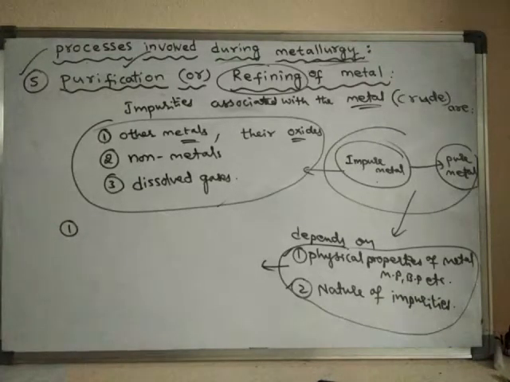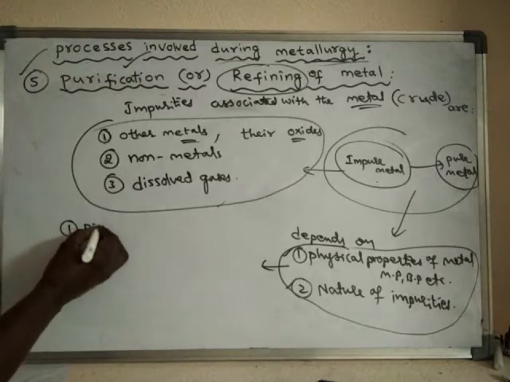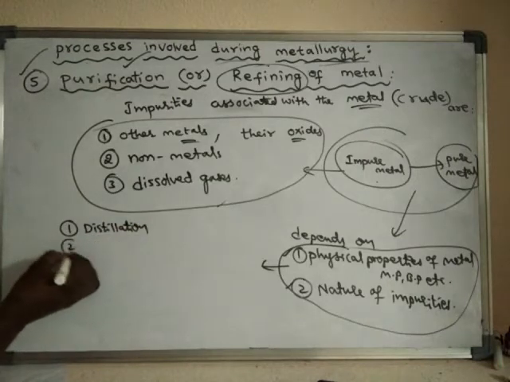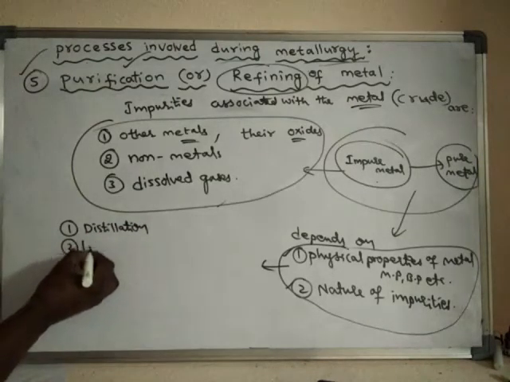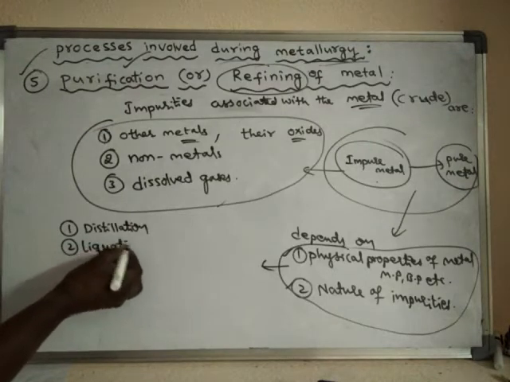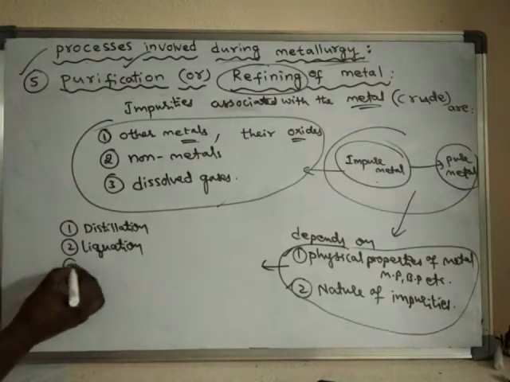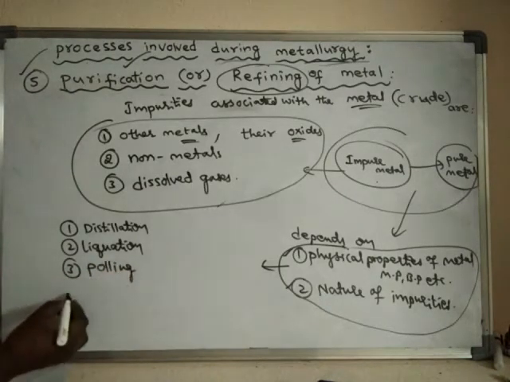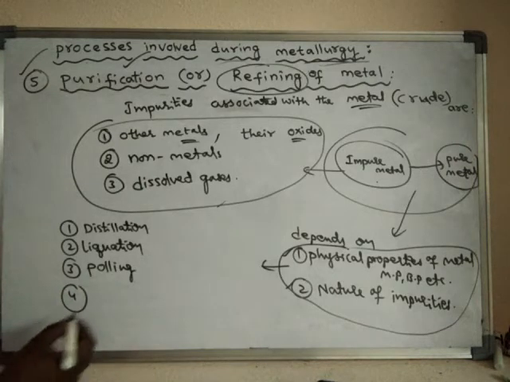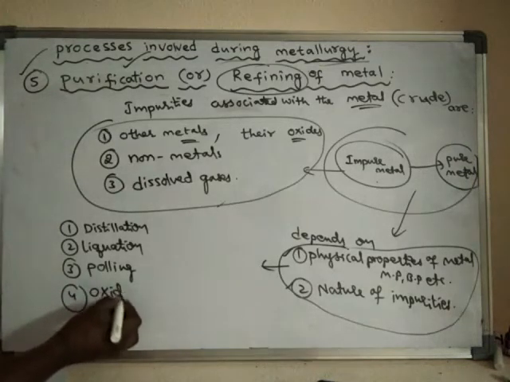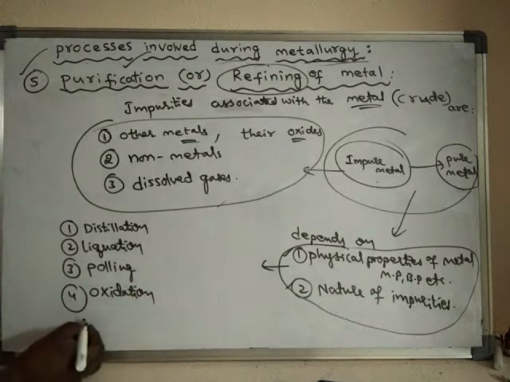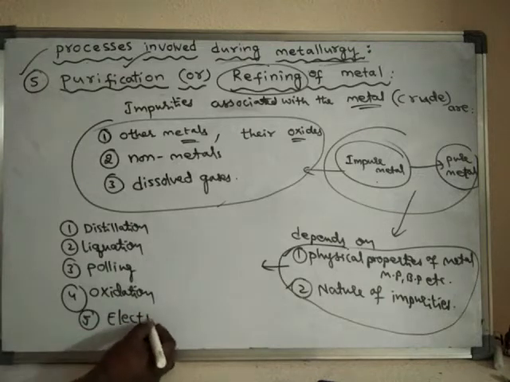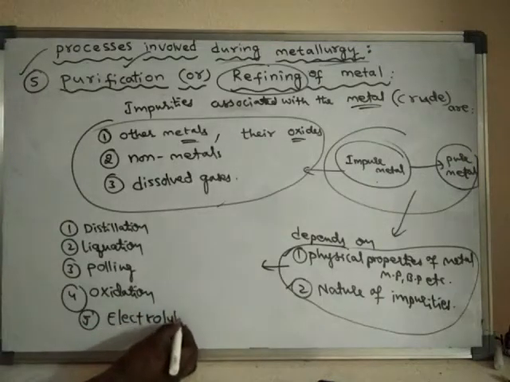Several methods of purification are: one is distillation, another method is liquefaction, next another method is poling, another method is oxidation, and electrolytic refining.